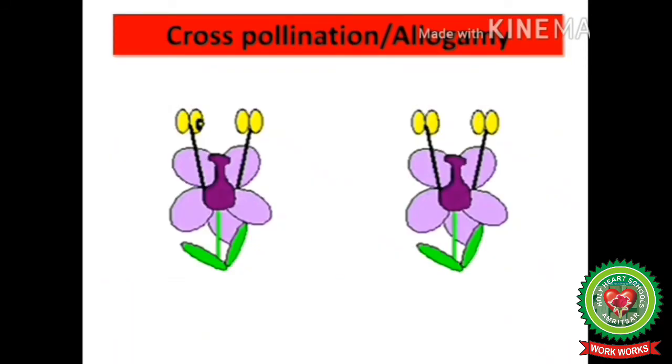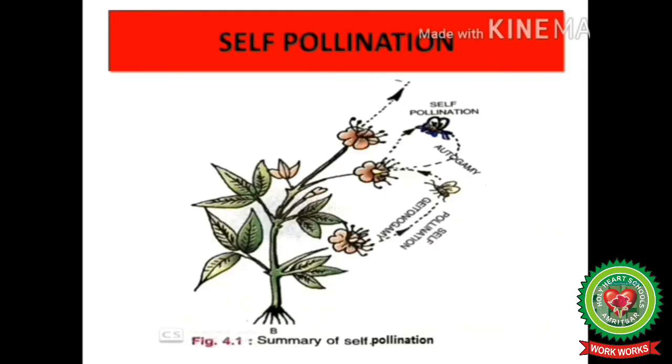Here you can see cross-pollination is taking place. Pollens are being transferred from anther to stigma of two different flowers born on two different plants by way of an agent, that is an insect. We will discuss some other agents required in cross-pollination in detail in our next videos. Now students, we have learnt about self-pollination.